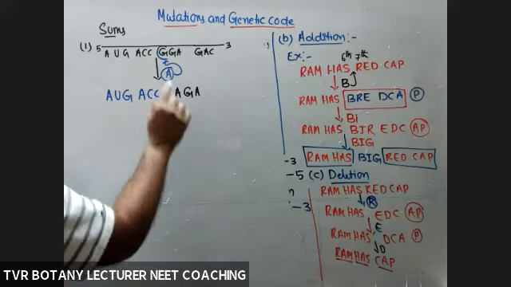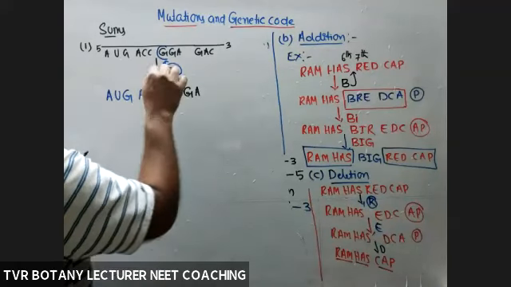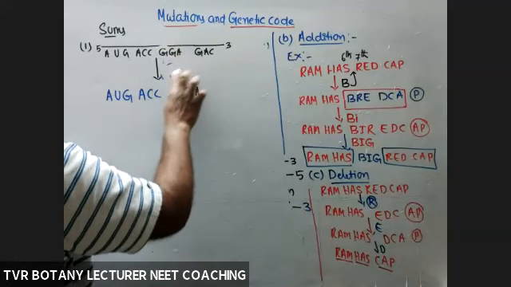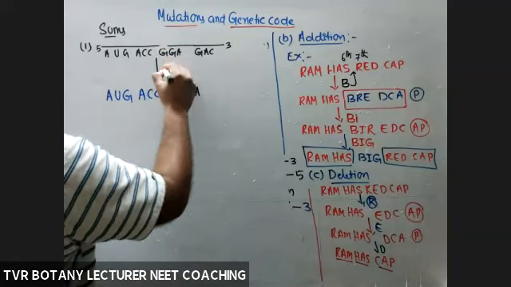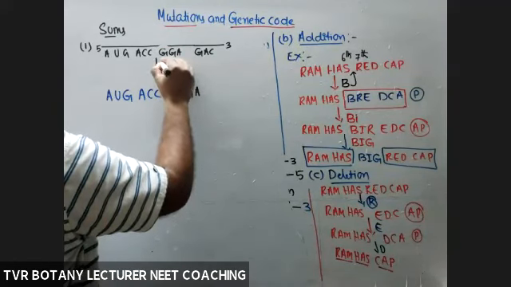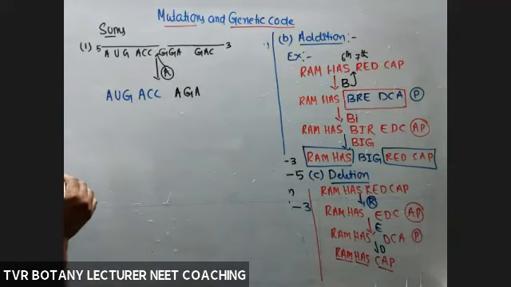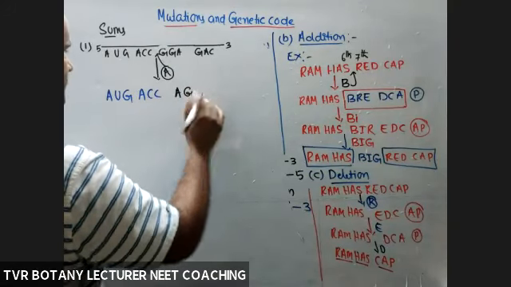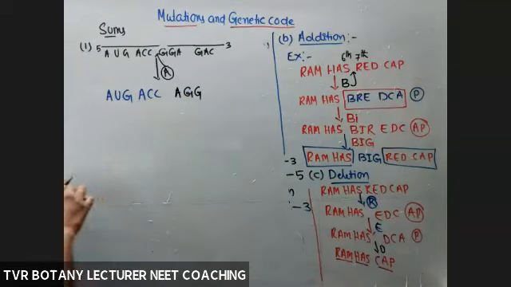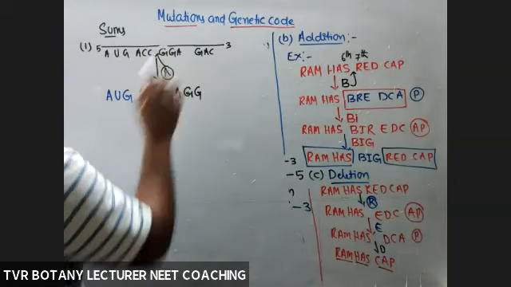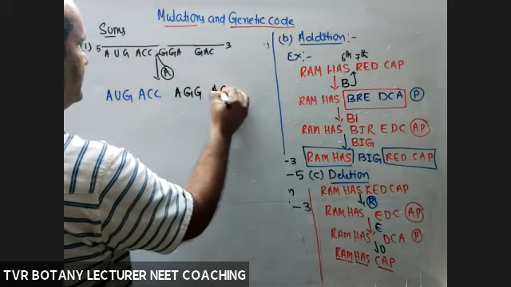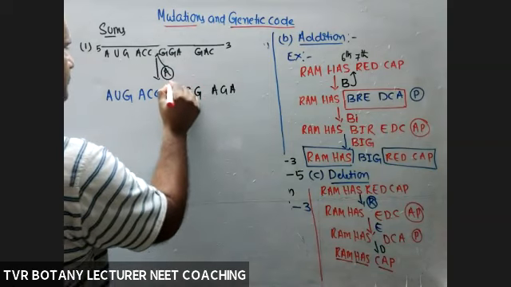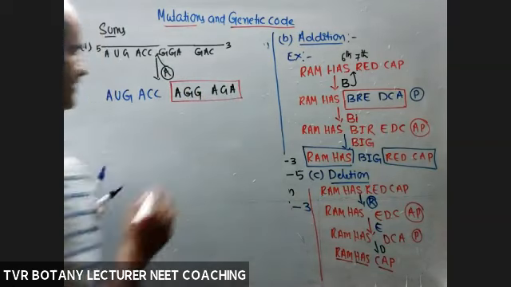See, A, G, inserted. Wait, 1 minute, hang on, please. A is inserted in between C and G. What about the change? A, G, G. A, G, G. Next, A, G, A. So how many are subjected to change? 2 are subjected.